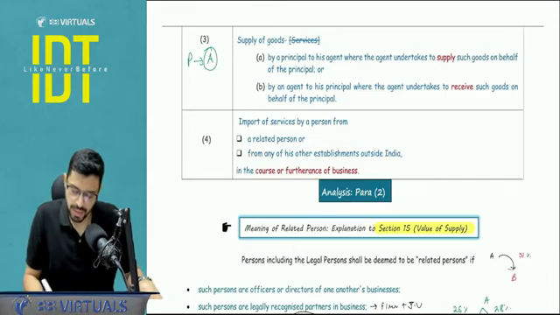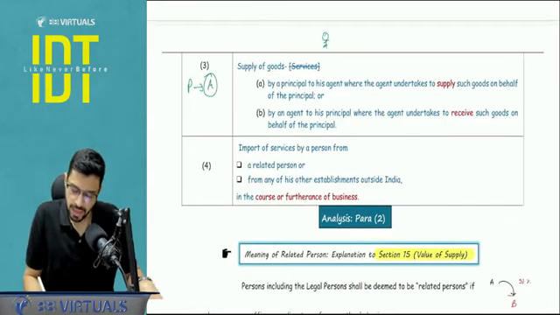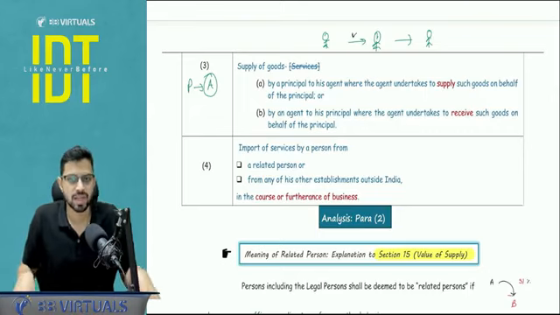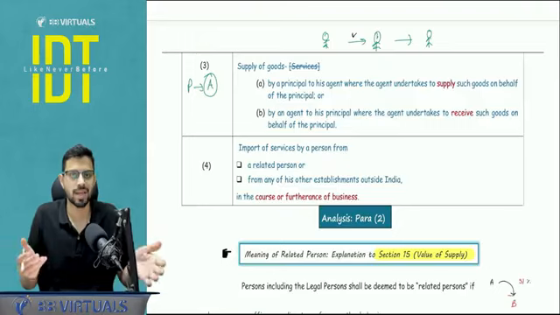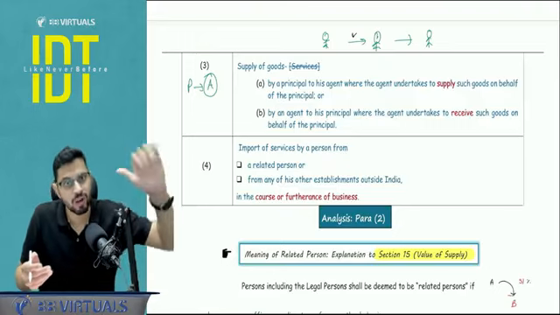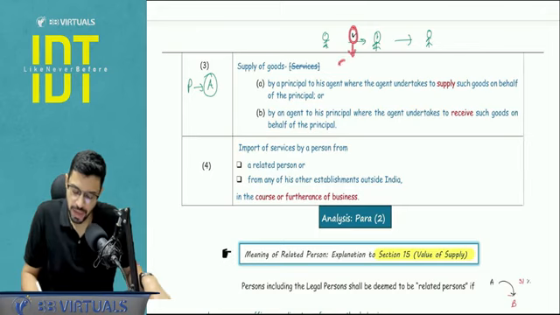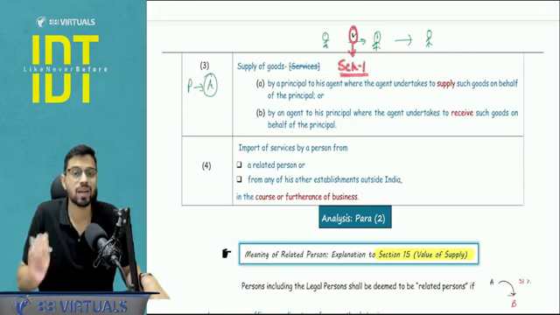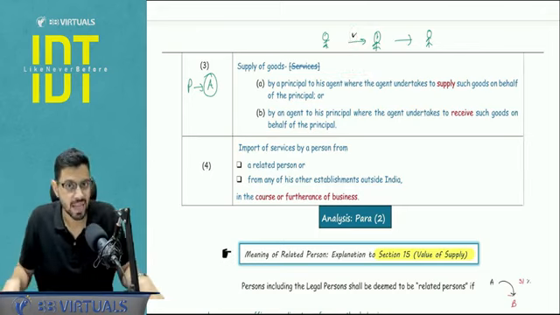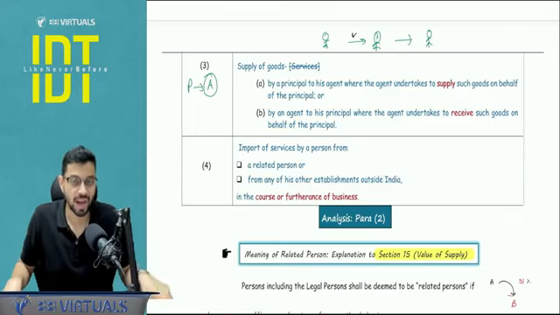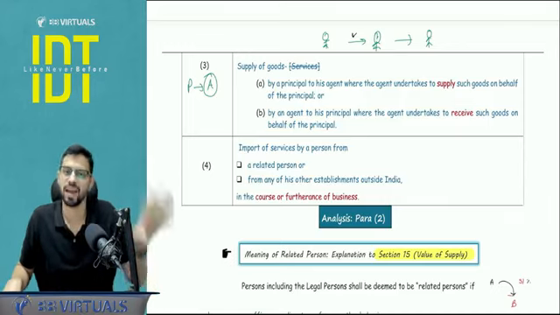So here what is happening? There is a principal, and there is an agent, and now the agent is, let's say, supplying to a consumer. So there are 3 parties involved. The question is whether this particular transaction, where I'm not charging consideration, because in real life I won't be charging consideration for sending goods to the agent who will further supply the goods, will be a supply under Schedule 1 and trigger the implications of GST. That is the question that we are trying to answer in paragraph number 3.